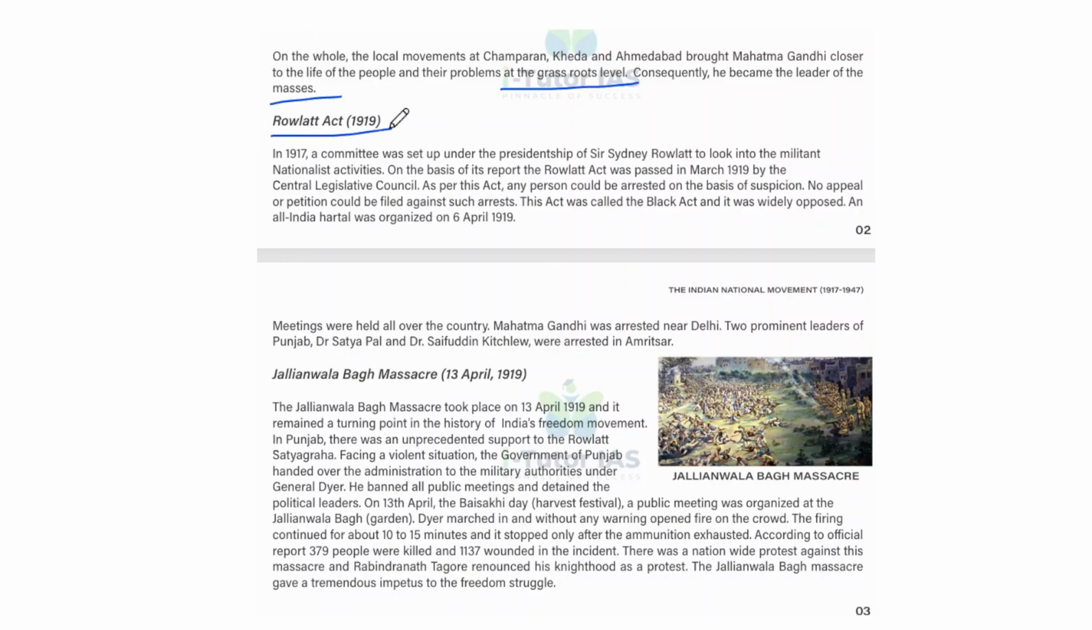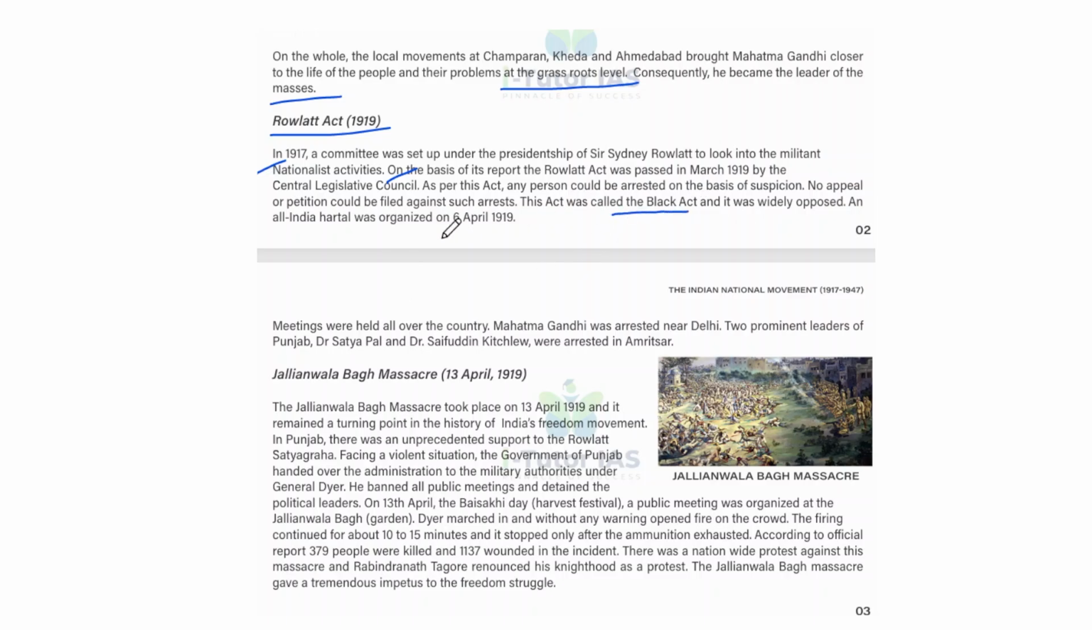Next is the Rowlatt Act 1919. In 1917, a committee was set up under the presidency of Sir Sidney Rowlatt to look into the militant nationalist activities, and on the basis of its report, the Rowlatt Act was passed in March 1919 by the Central Legislative Council. And as per this act, any person could be arrested on the basis of suspicion. No appeal or petition could be filed against such an arrest. So this act was called the Black Act.